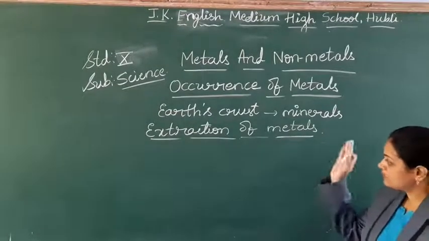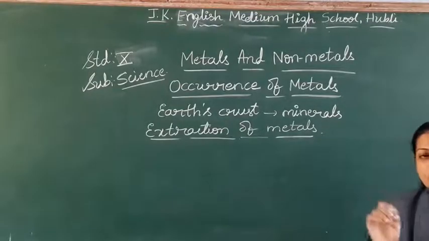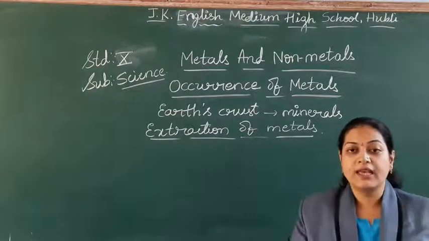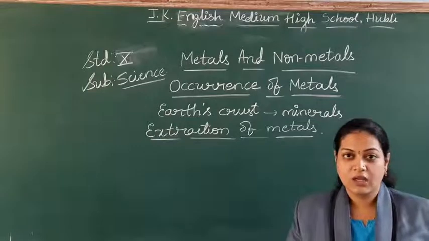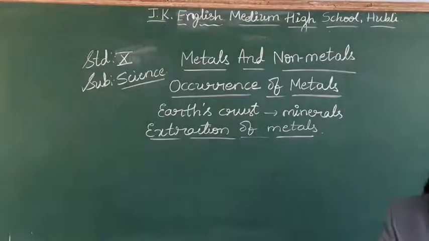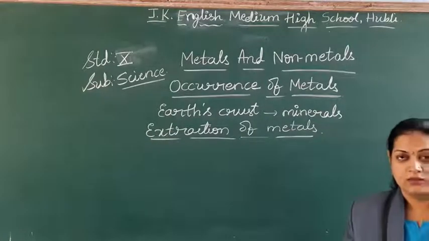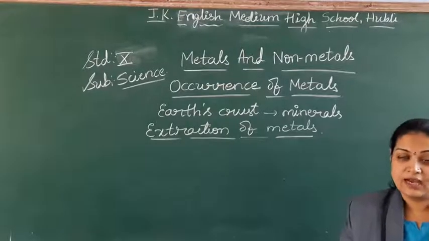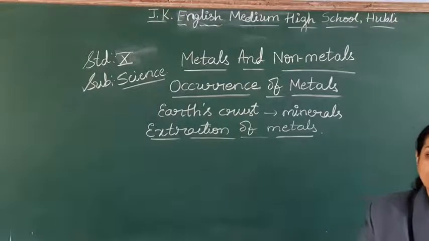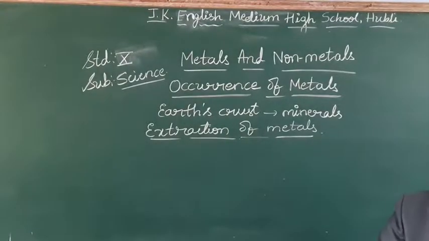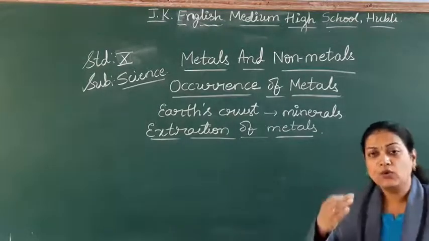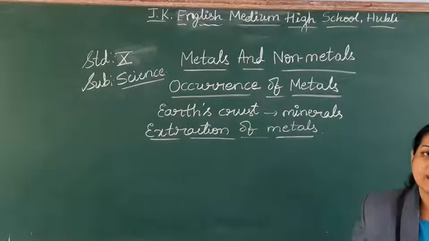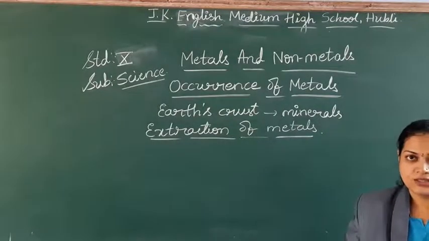So before we start with extraction, it is very important to know the nature of the metal. The nature of the metal we divide as the activity series, how they are active, so that we should know. So we are dividing as highly reactive, medium reactive and less reactive, right?